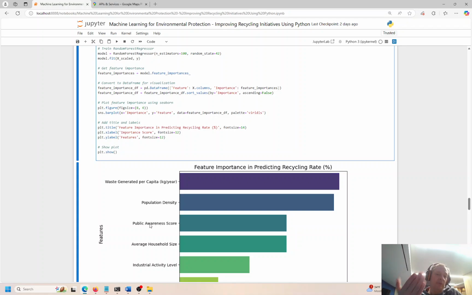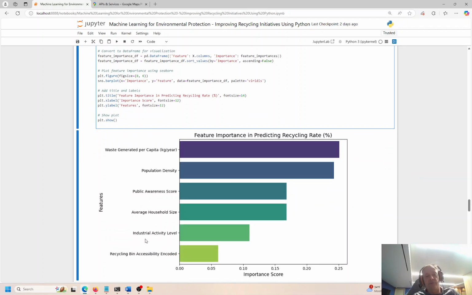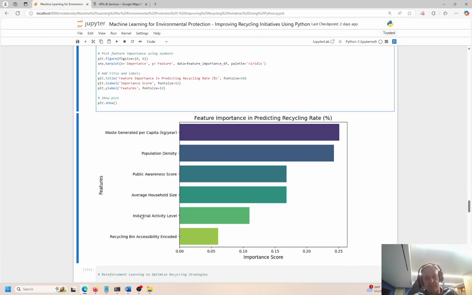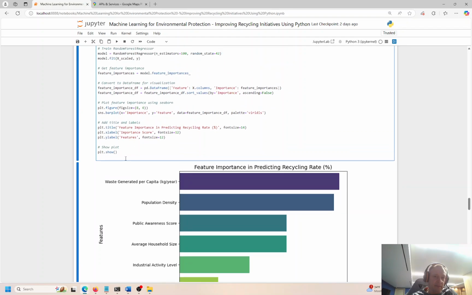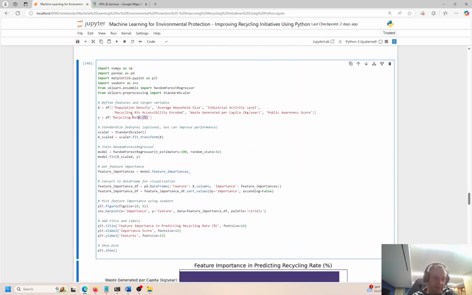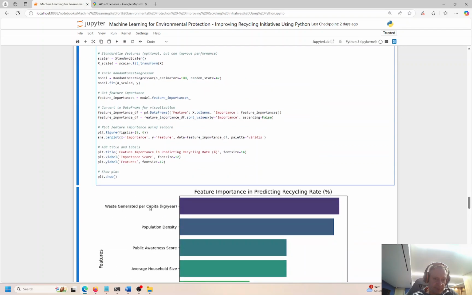The more public awareness campaigns that you run about recycling, the more people will be aware of that campaign. Average household size, that makes sense. Industrial activity has about 10% influence on recycling rate, and recycling bin accessibility encoded has just over 5, maybe 6% impact on the recycling rate percent, but it's actually mostly coming from waste generated per capita. So the more waste you generate, the more people recycle to cut down on the waste. And then the more the population density, the more the recycling. That makes sense to me too.